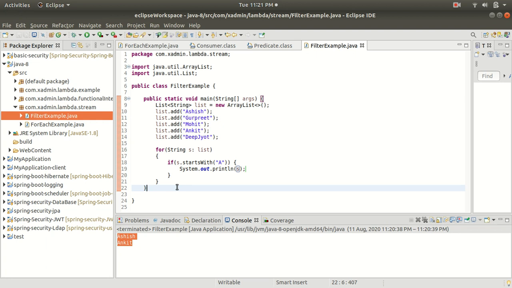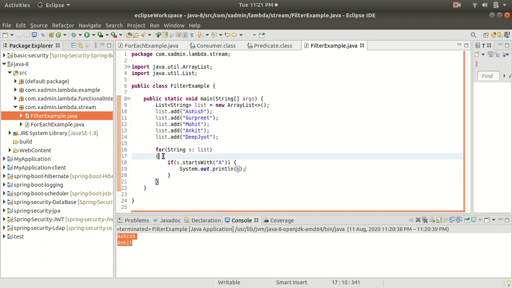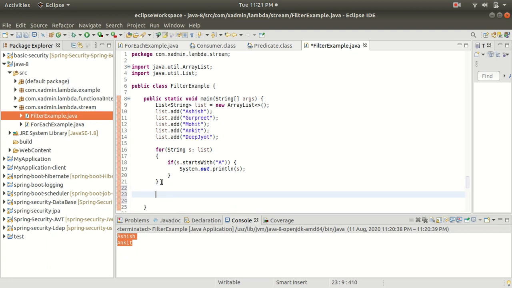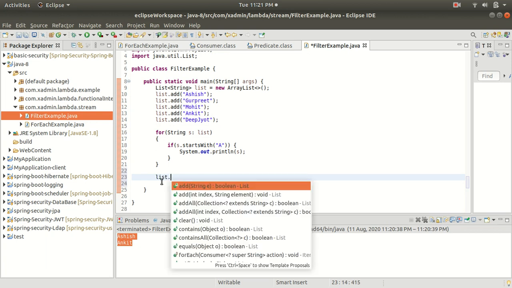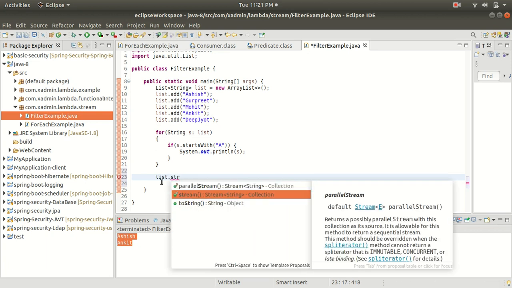We have a filter method inside the stream API, and the filter method takes a predicate as an input argument. Let me show you that it is taking a predicate functional interface as input. First of all, we need to change this list to a stream by calling the stream method.